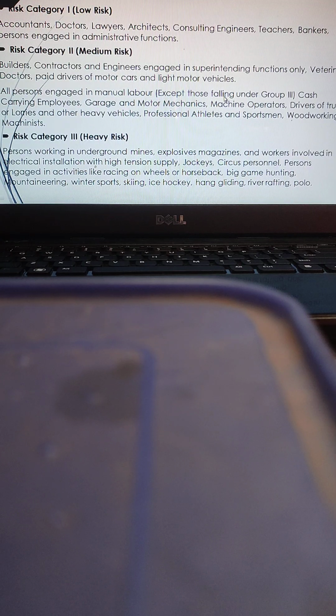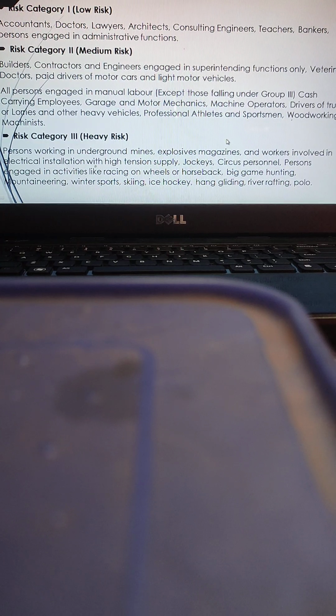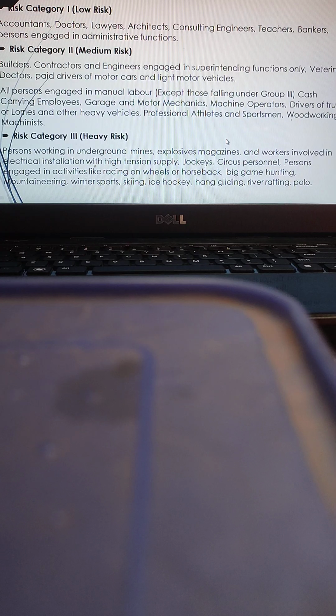And category 3 is heavy risk, where the persons are working in underground mines, explosive engines, jockeys, circus personnel, activities like horseback, big game hunting, mountaineering, winter sports, etc. These are the 3 categories of risk occupancy.